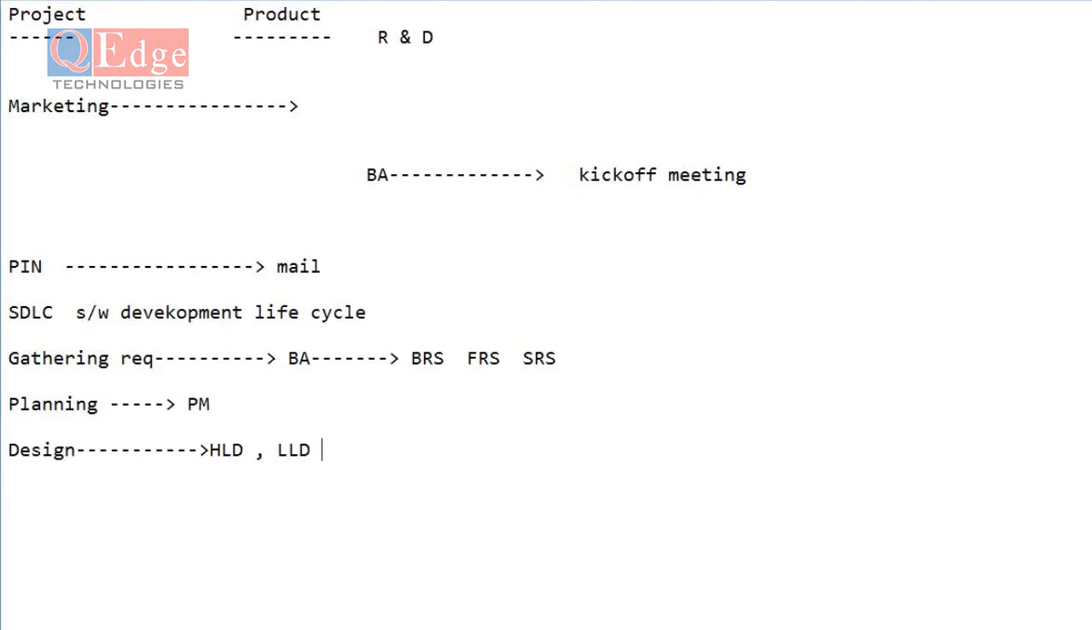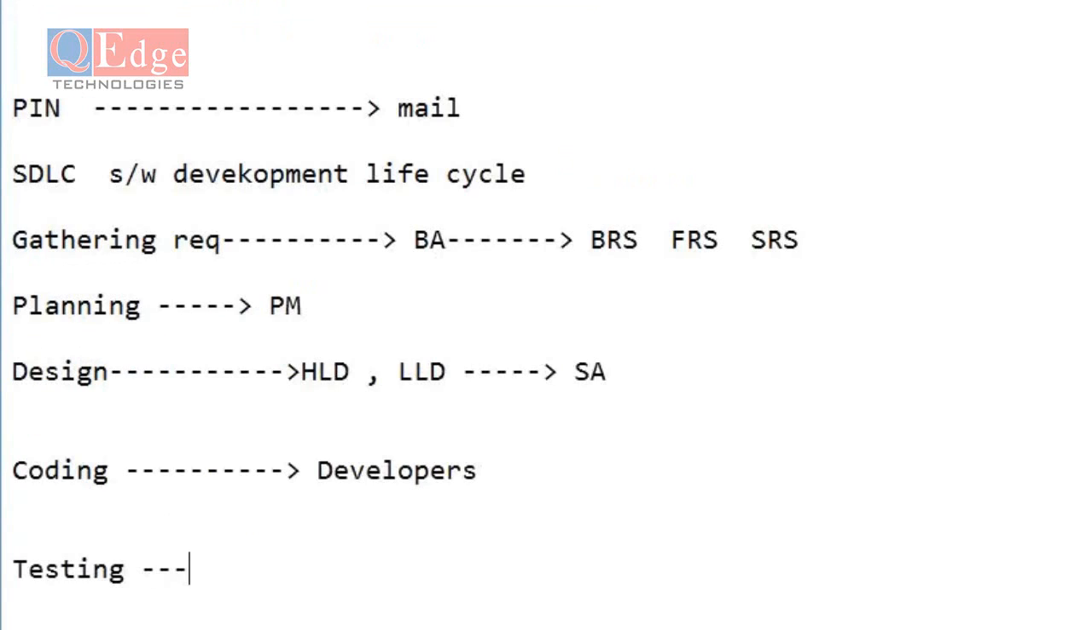Then after designing, who is going to do this? The system architects, again under the guidance of the BA. Then they are going to do the coding part. Who is going to do the coding? Developers, obviously. Once the coding is completed, they will go for the testing part. Who is going to do the testing here? Testers. Here you are going to work. Here your role will come into the picture.